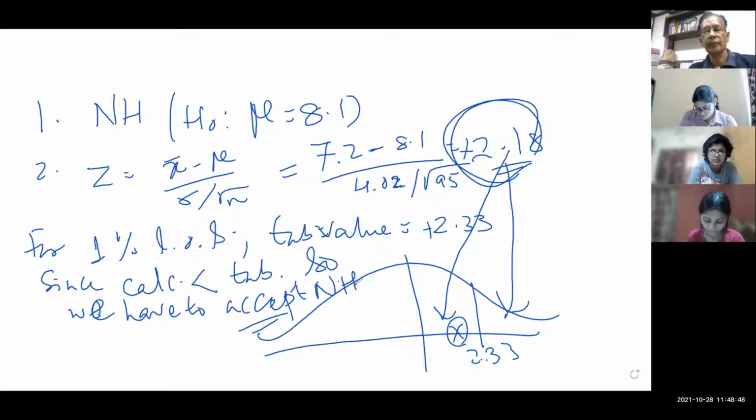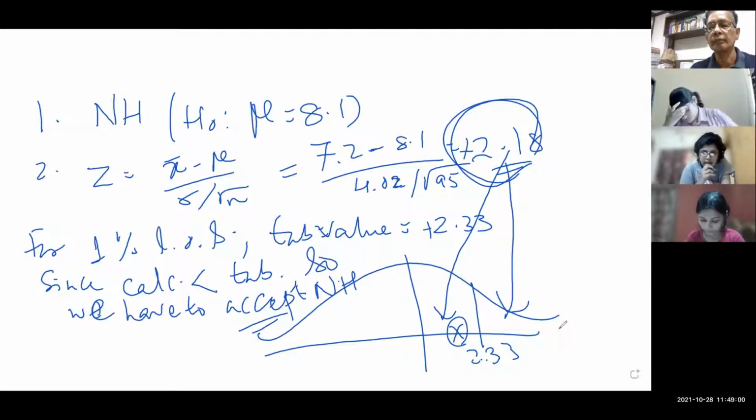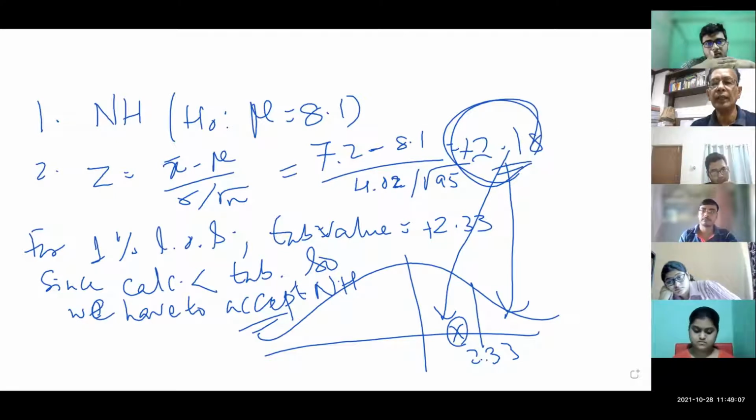I have a doubt, sir. Earlier you told that if the z value is negative, then you have to take the tabulated value also negative. So in that case, minus 2.18 and then minus 2.33. See, we are taking it as a right tail test. If values are higher, then that is bad.